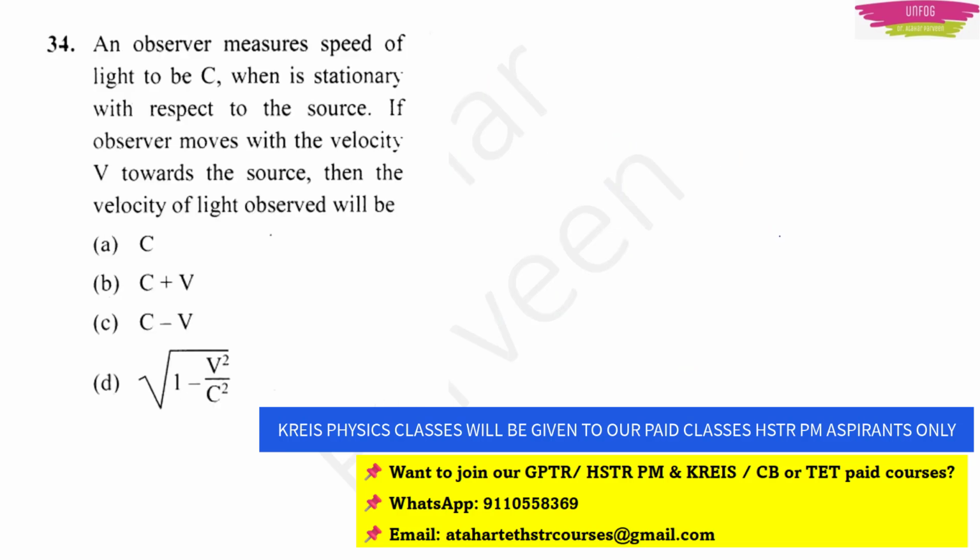Next question. An observer measures speed of light to be c when stationary with respect to the source. If the observer moves with the velocity v towards the source, then the velocity of light observed will be. Options are c, c plus v, c minus v, and square root of 1 minus v square by c square.